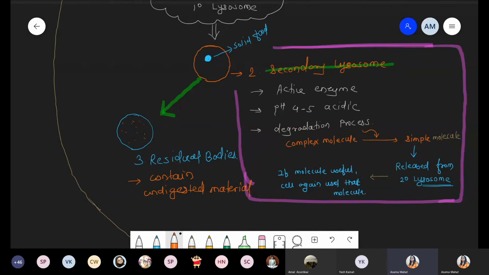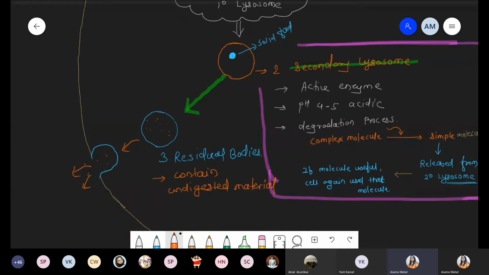So now what happened? Such a residual body gets fused with the plasma membrane. So I'm showing the fusion like this. What is happening? That residual body is simply fused with the plasma membrane, and all the material present inside this residual body is simply released outside the cell.